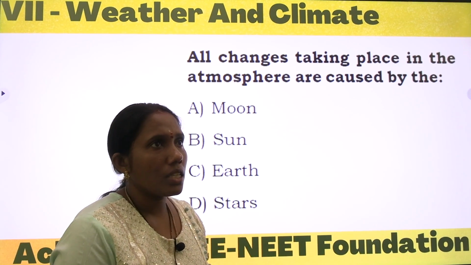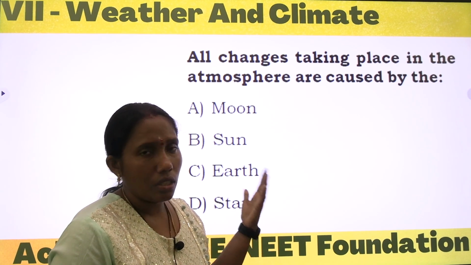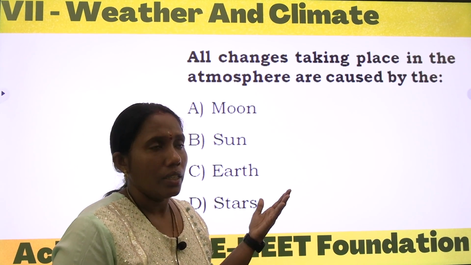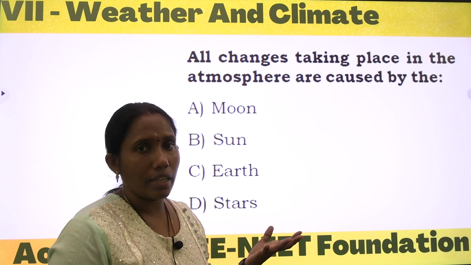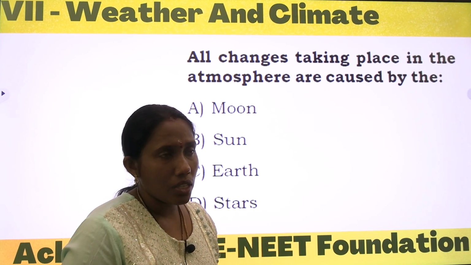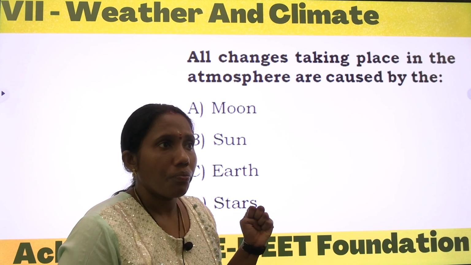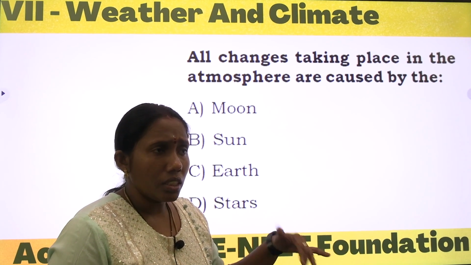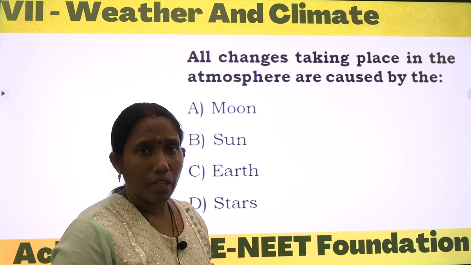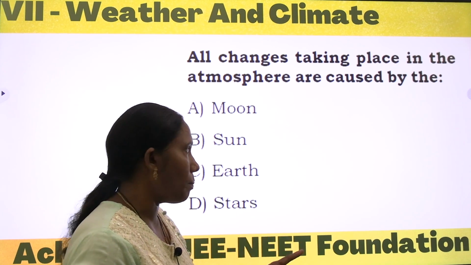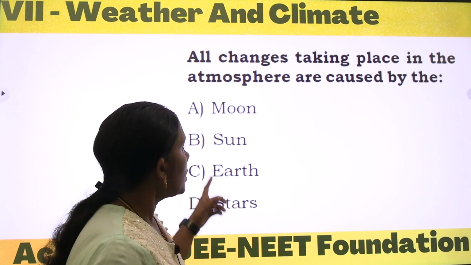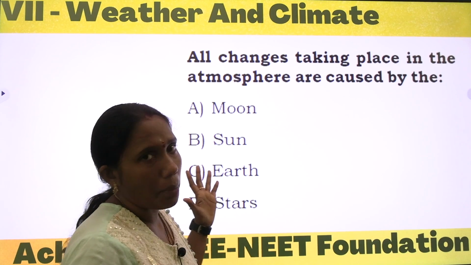If the temperature is higher, we feel it is a sunny day. If a very low temperature is recorded, we say it is very cool. So it's all about temperature. In the given options, which one belongs to the temperature?